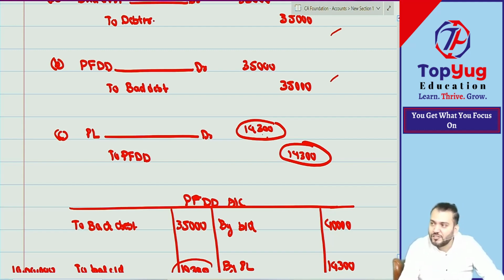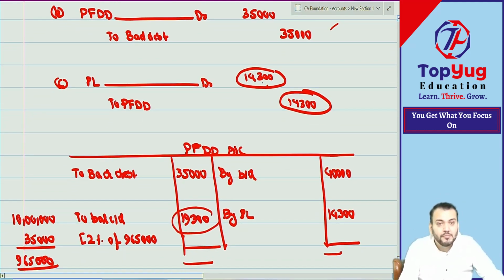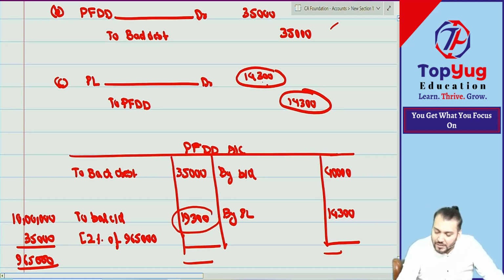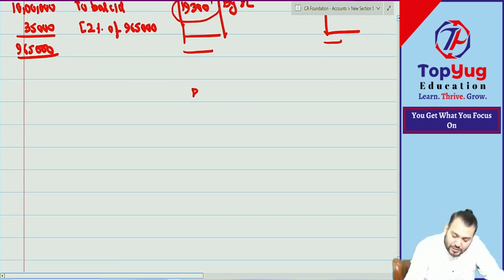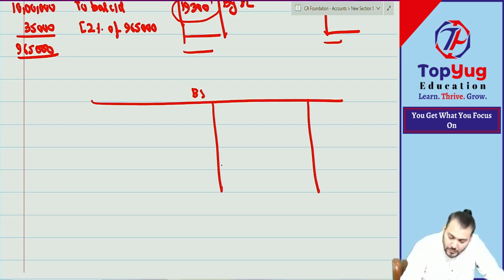Correct. But have you understood? But how much will go to PL? And how much will be the debtor in the balance sheet? Debtor. And how much provision is deducted from debtor? 19,300. Correct. Now if you want to draw the balance sheet after this, the debtor is how much?